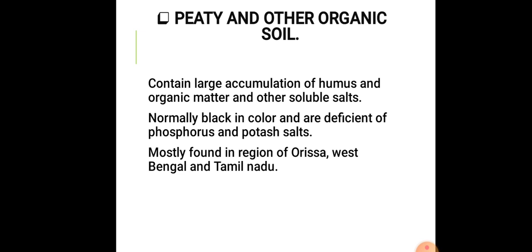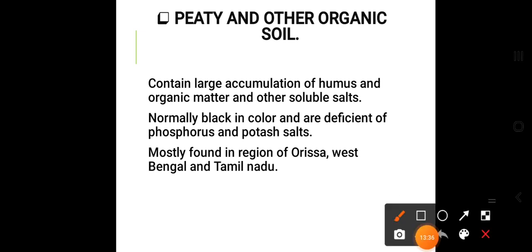The next and last type of soil is peaty and other organic soils. It contains a large accumulation of humus and organic matter and other soluble salts, is normally black in color, and is deficient in phosphorus and potash salts.